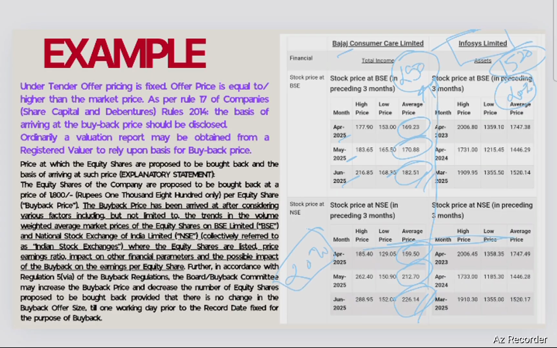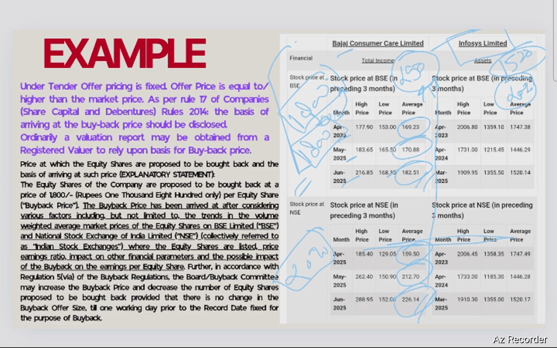So the company assumes that the share is undervalued, and especially for those who purchased the share last year at 1800, the company has given them an option to sell those shares back, that the company will buy it back at 1800, because that 20% loss will be negated in that way. So the company believes that the price of the share is undervalued, especially as it has given a negative return of around 17 to 18% during the last 1 year.